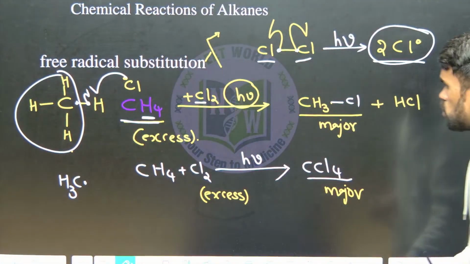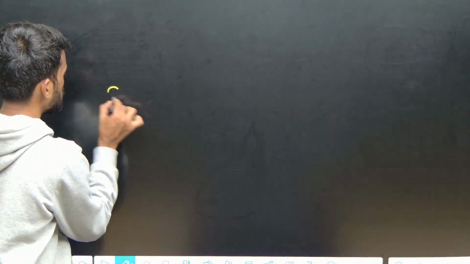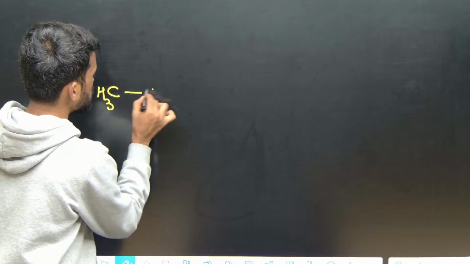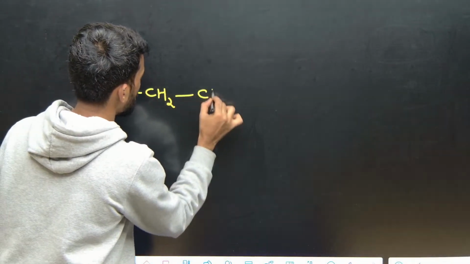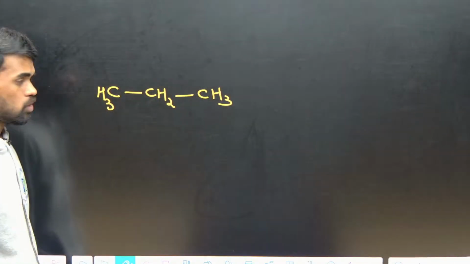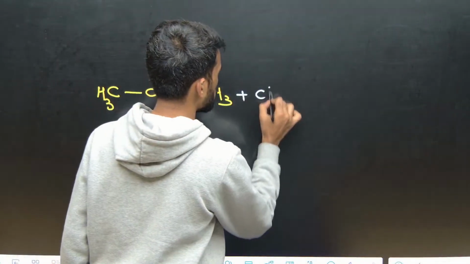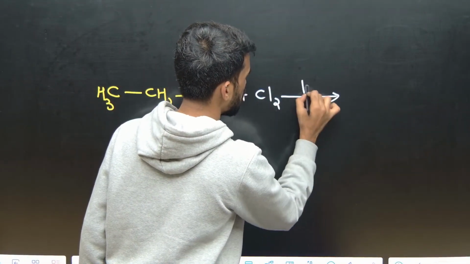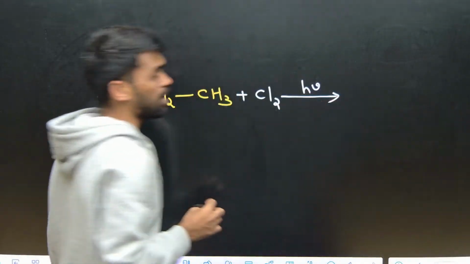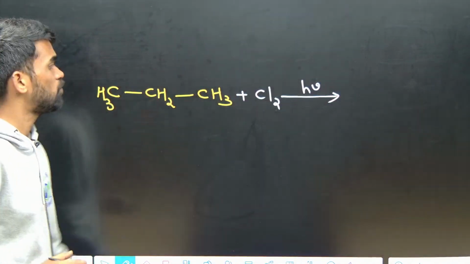Now, more than this, you might expect one question in the exam in this way. They will give CH3, CH2, CH3, like this, one alkane. Now they will ask us to do chlorination on this in presence of sunlight, and they will ask how many types of monochlorinated products are formed from this.